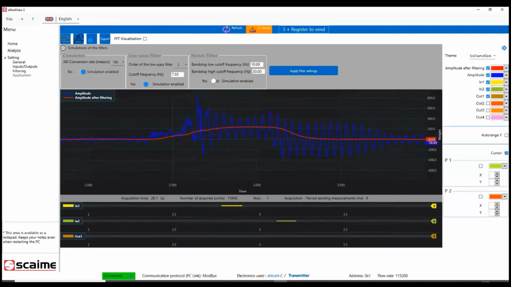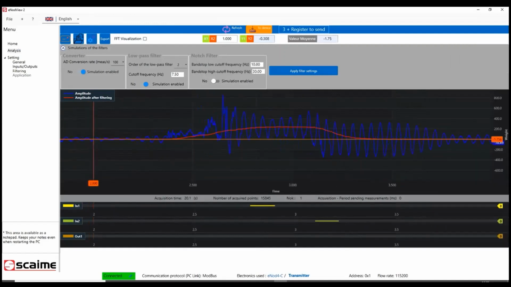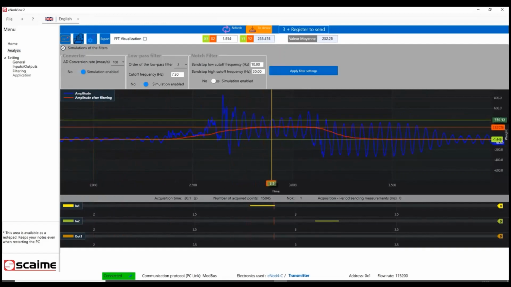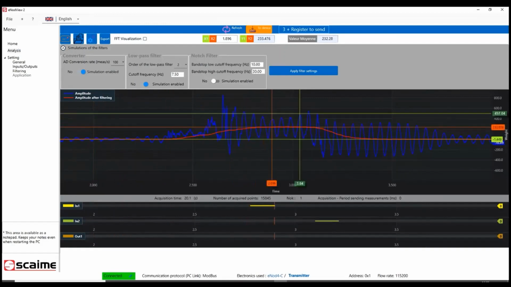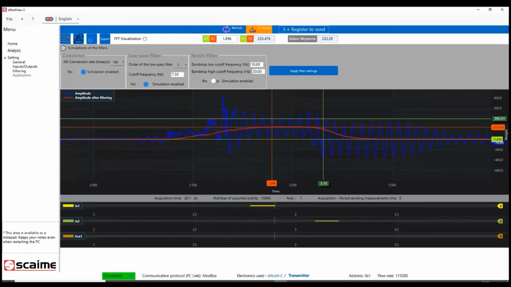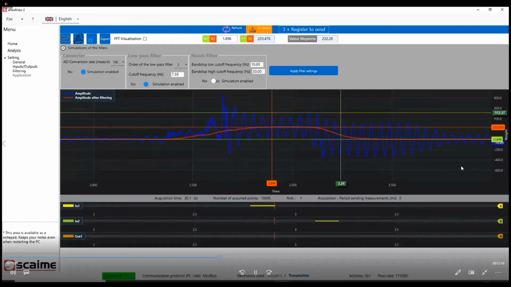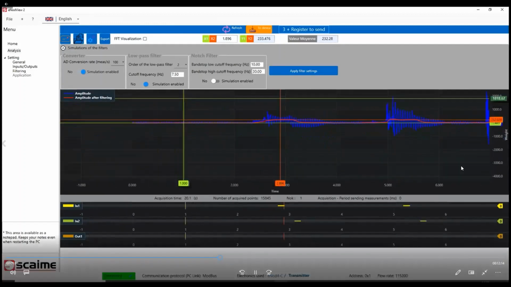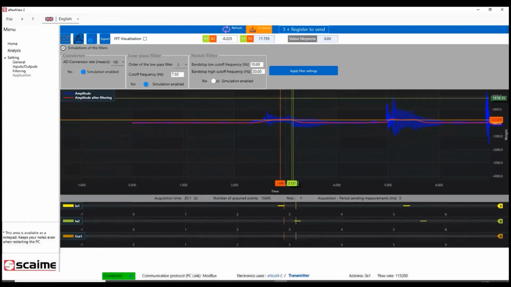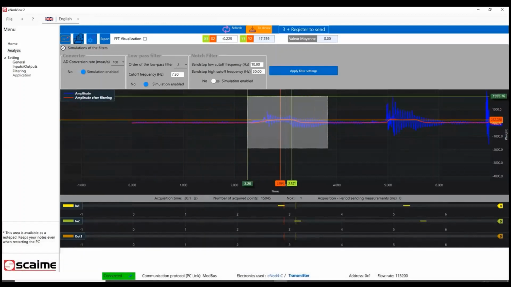Basically, I need to activate the cursor. For that, I click on the button option. The button option is the button with the 2 cogwheels at the top left of the screen. Then I click on it and I activate my cursors. One cursor is here and the other one seems to be far away. Okay, I take it and I bring it back on my signal.